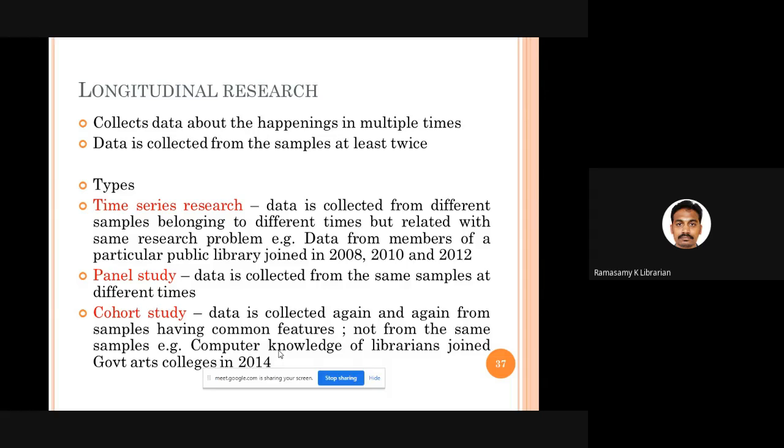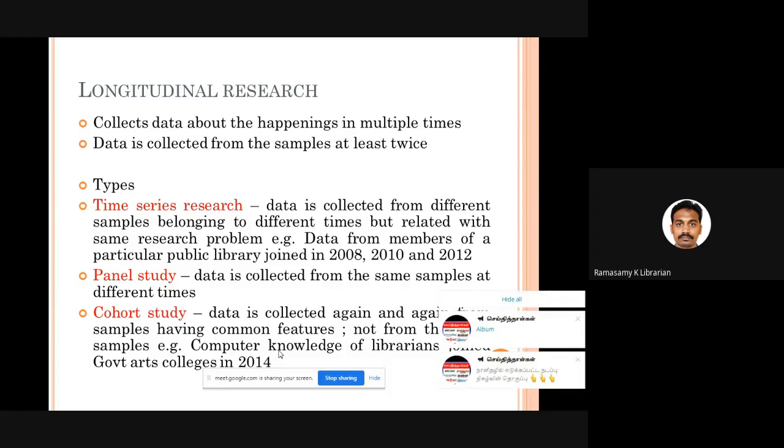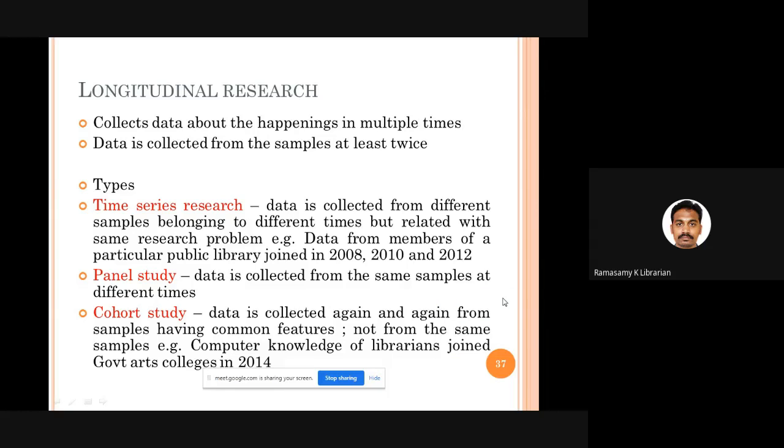Then comes panel study. In panel study, you have the same set of people, maybe some 30 or 40, 100 people, the same sample, but you collect data from the same sample twice or thrice. For example, you are studying the information literacy skills of first year engineering students. You study them, okay. When they come to second year, again you go to the same people and collect data. When they come to third year, again you go to them and collect data. When they come to fourth year, again you go to them and collect data. That is called panel study. Same samples, data is collected more than once.